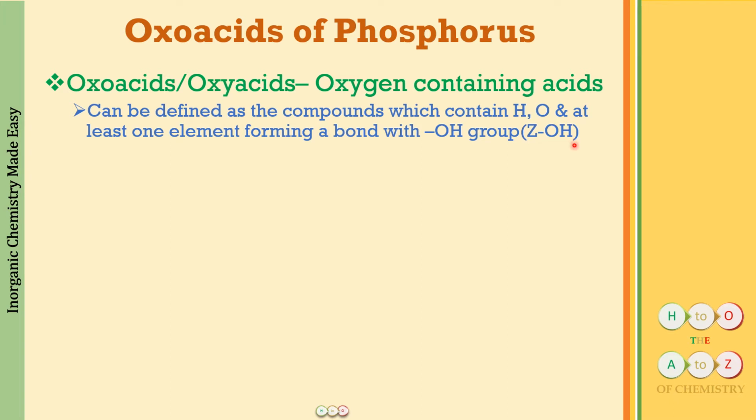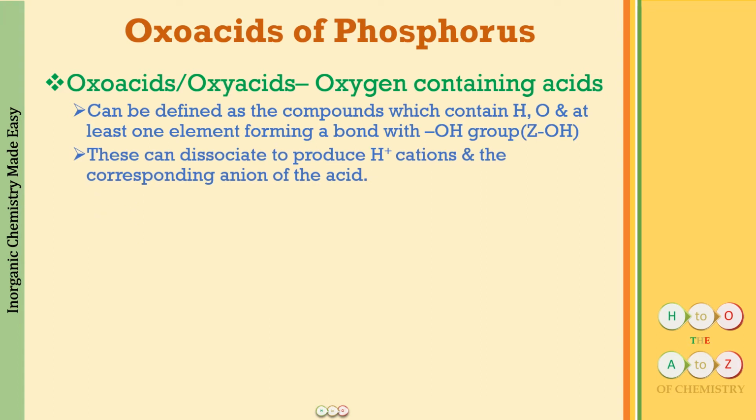Now, why is this OH group so very important? Because oxygen is highly electronegative and hydrogen is electropositive. So this bond can break very easily. Why do we need to break this bond? Well, we need to dissociate this to produce H+ ions, which are responsible for the acidic character of a compound. So these compounds in solution are going to produce H+ ions and the corresponding anion of the acid. So what we will be getting is ZOH on dissociation producing ZO- and H+.